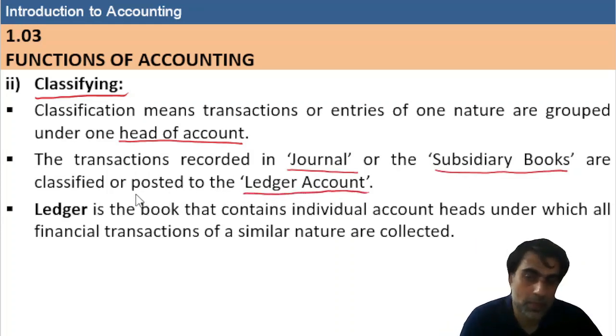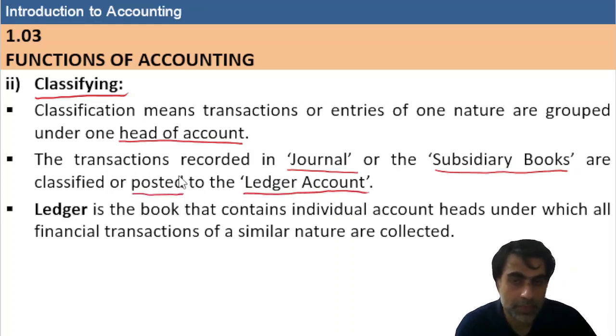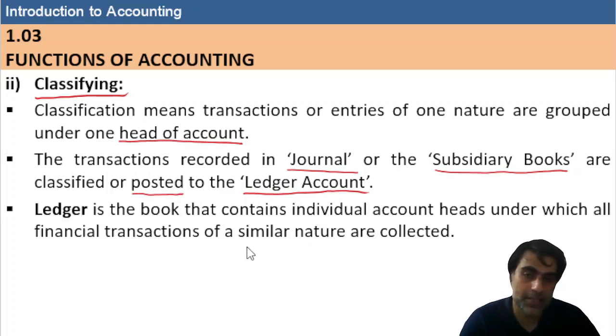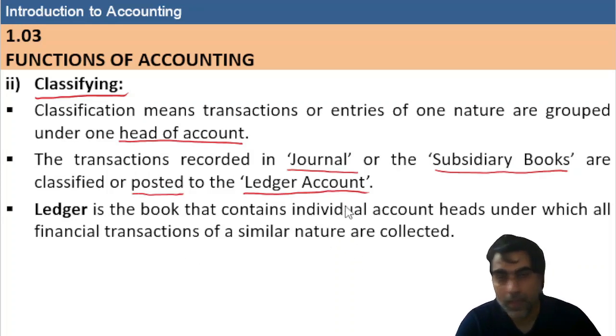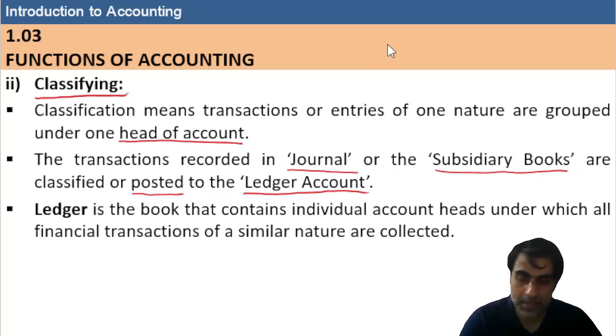The word posting is used to transfer the transaction from journal to ledger. Ledger is a book that contains individual account heads under which all financial transactions of similar nature are collected. An example is better to understand.